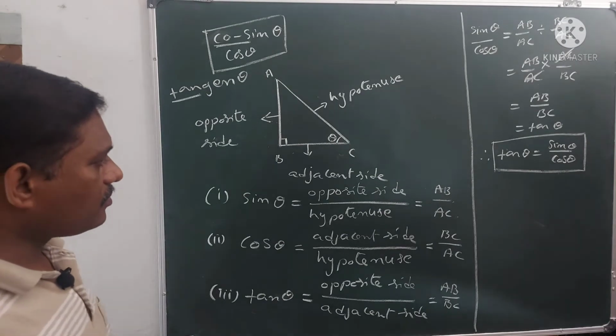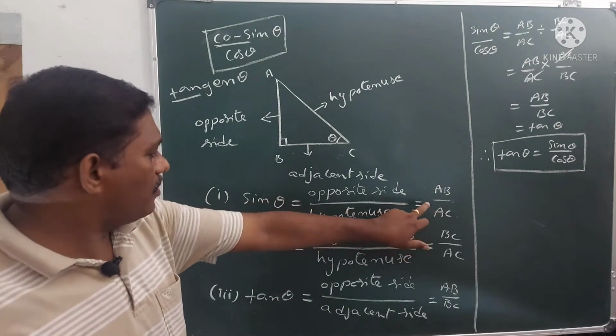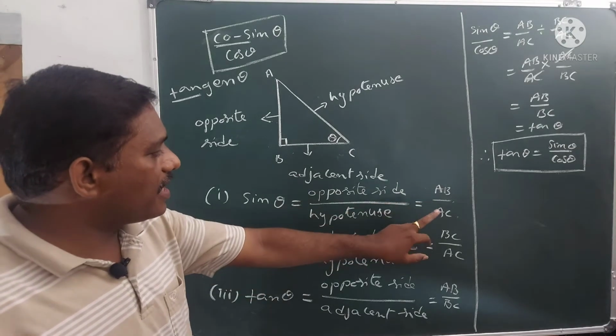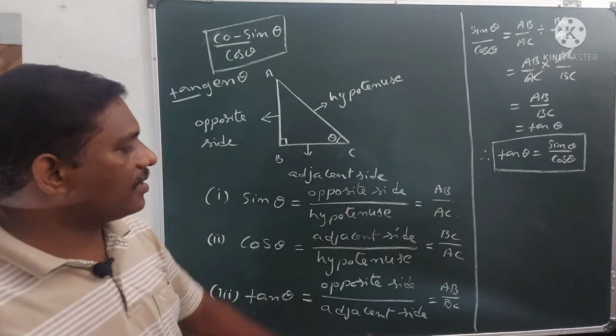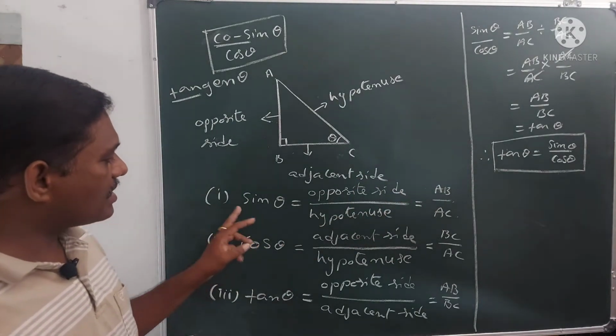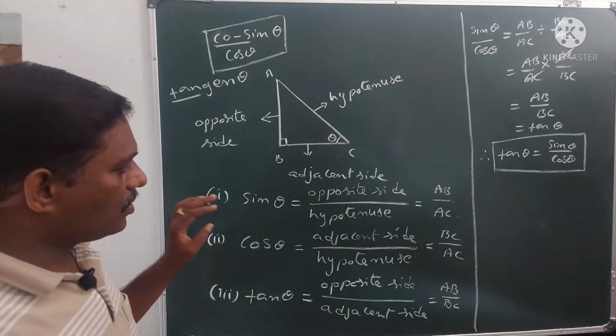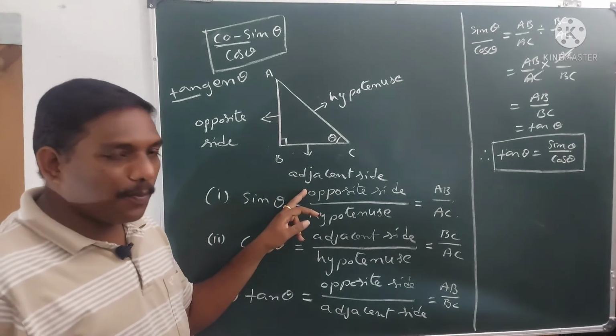Now if we take the reciprocal ratio of AB to AC, that means AC by AB, it is called cosecant theta. So cosecant theta is equal to hypotenuse by opposite side.